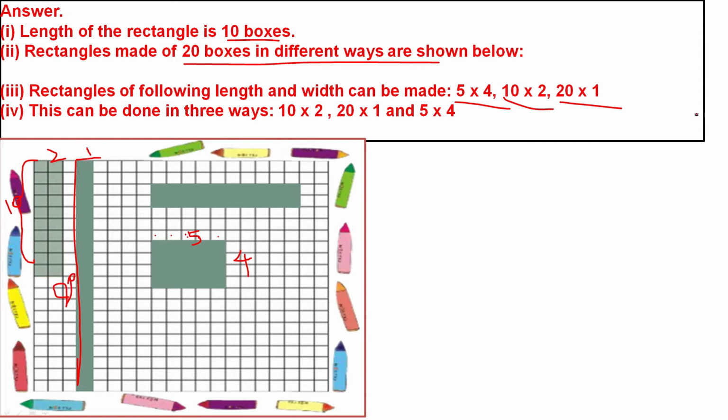Now here you can see the rectangle 10 into 2. The length is 10, the width is 2. 10 twos are 20. This can be done in 3 ways only: 10 twos are 20, 20 ones are 20, 5 fours are 20. So we can color the rectangles using 20 boxes in different ways.